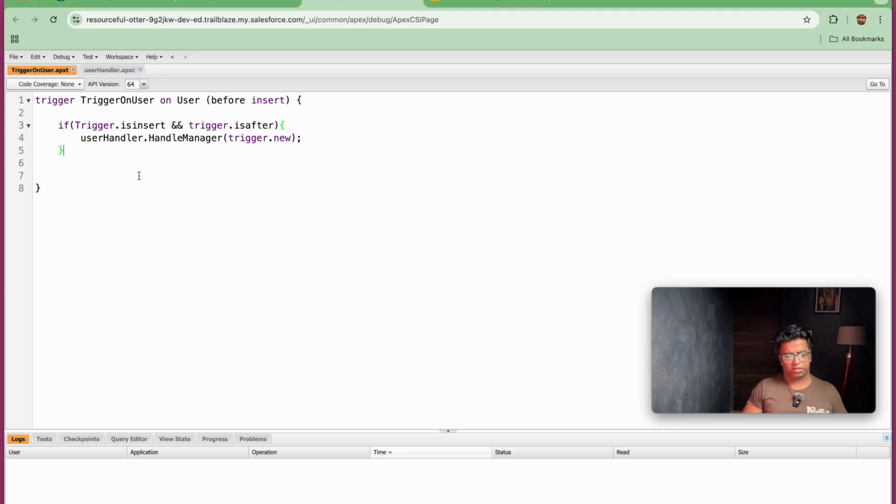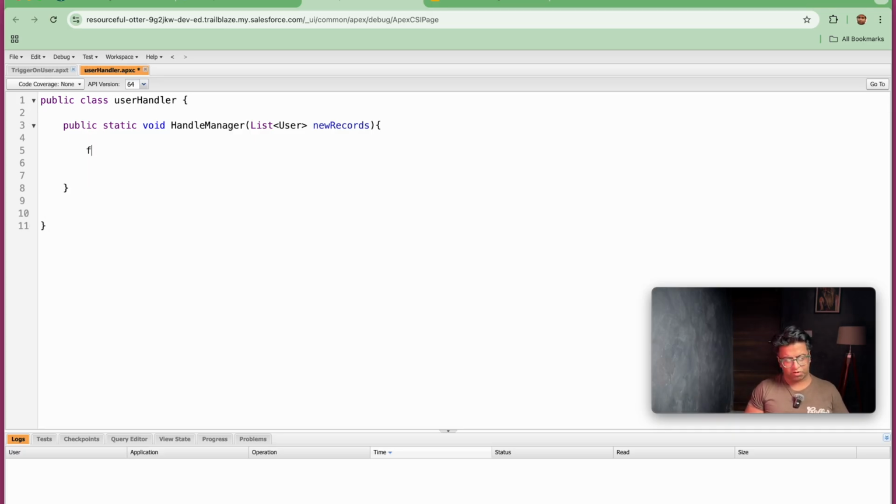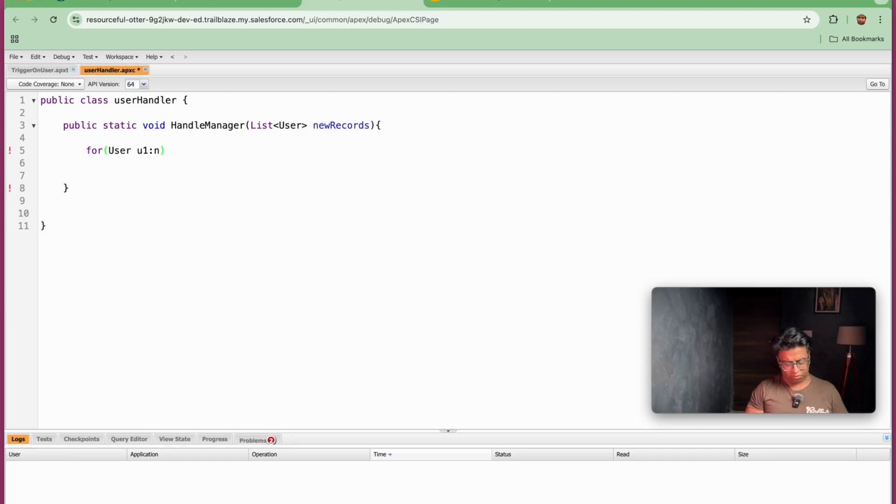So once we are done with this, the next step is we will be taking a list of records, so we will be using a for loop. First of all, we will be iterating the records for User u1 colon newRecords. What is the first thing that we need to check here? The first thing that we will be checking is if u1 is not active.